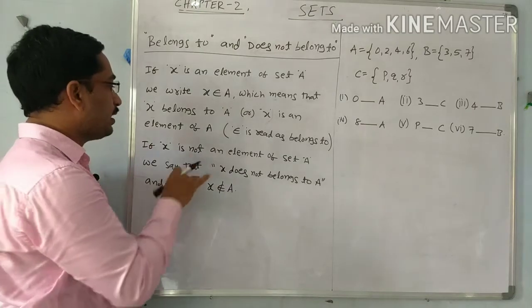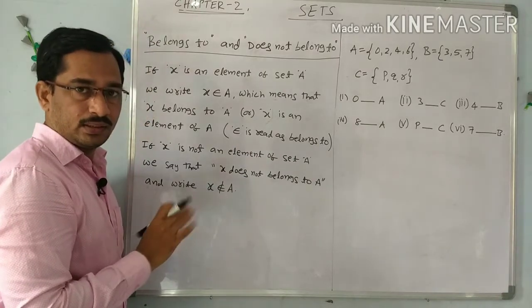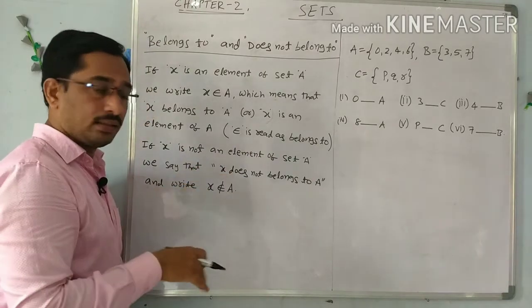If x does not belong to the set A, it means x is not an element of set A, meaning A does not contain the element x. Then how to write it?